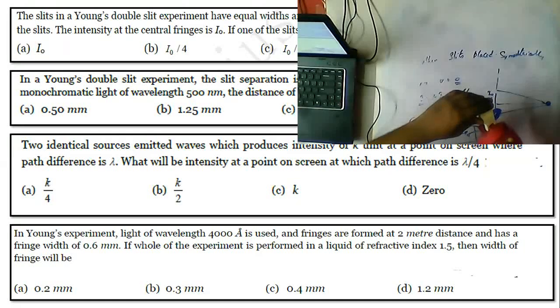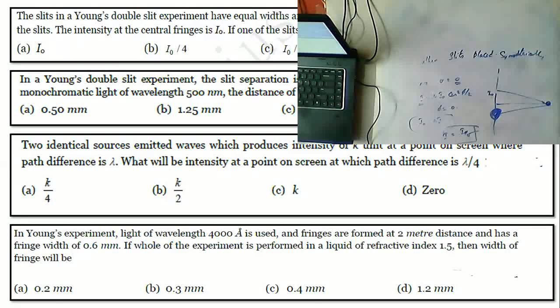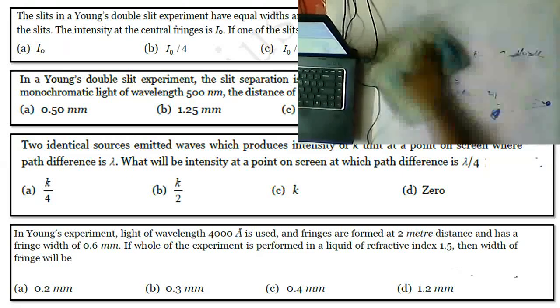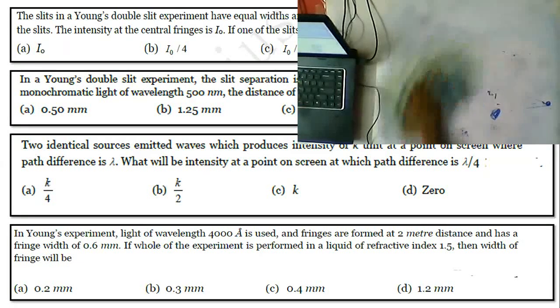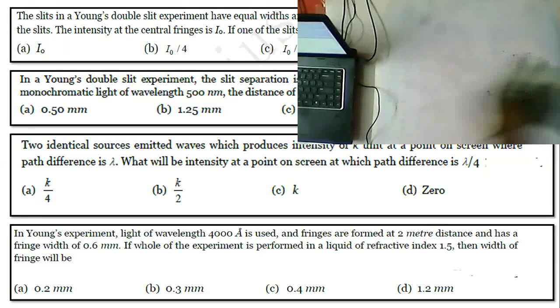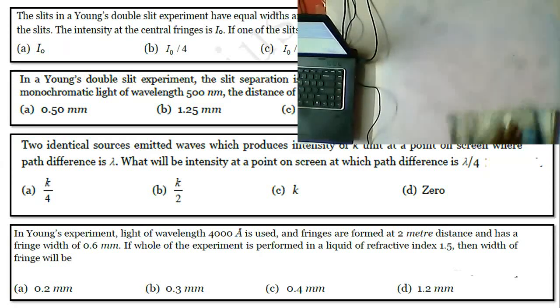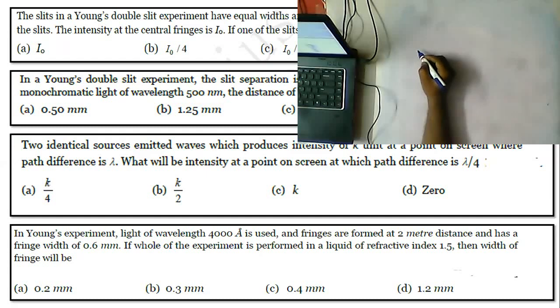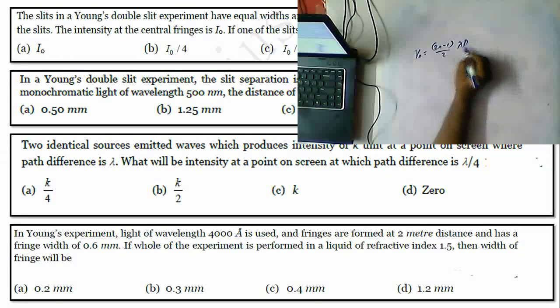Okay, so the formula is 2n minus 1 lambda D by d. So how to apply the formula? Here the distance yn is equal to (2n minus 1) by 2 into lambda D by d.